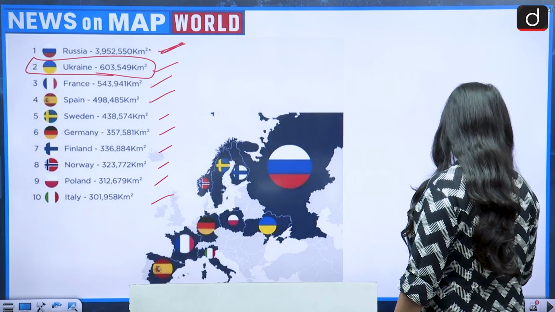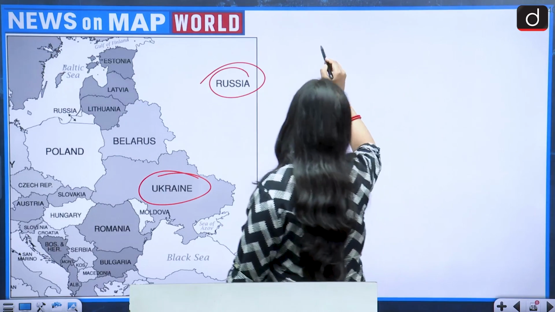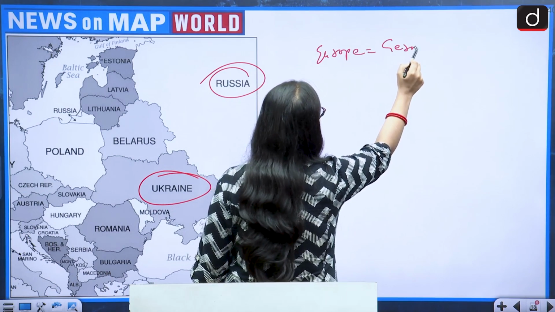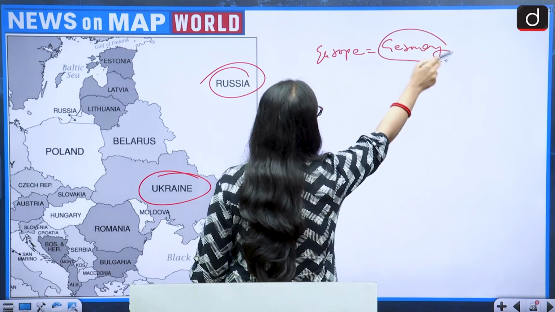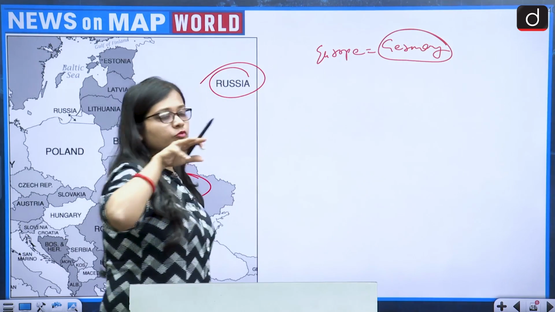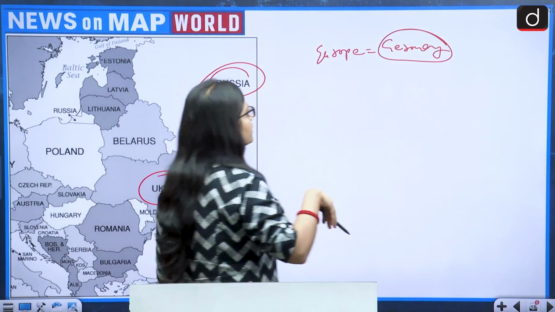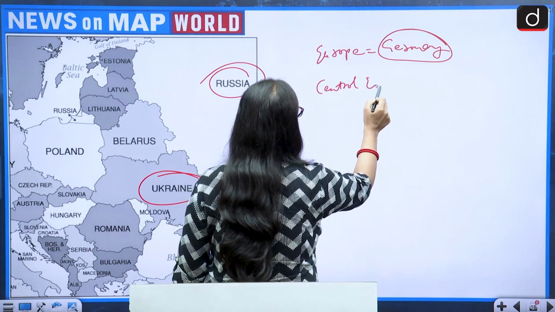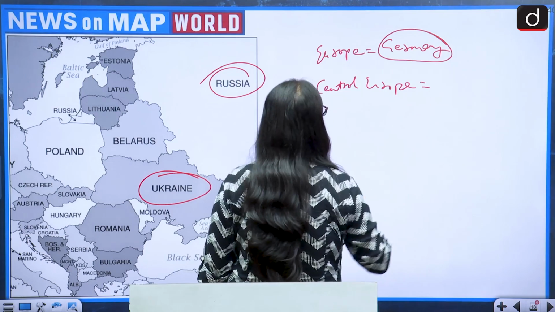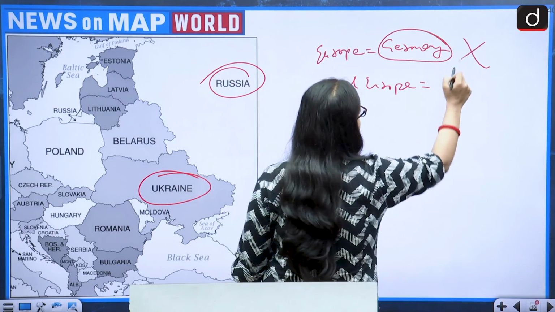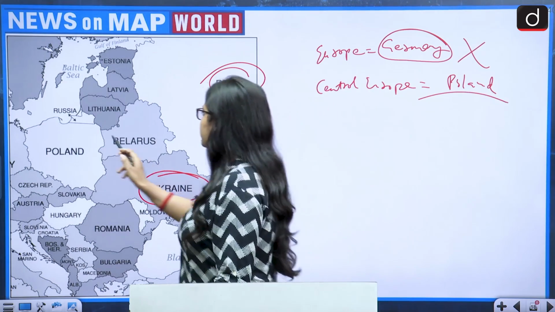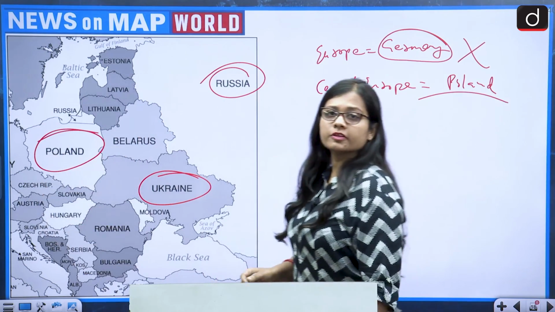And then if we talk about the economy, when people ask you which is the biggest economy in Europe, then it is Germany. And Germany is also one of the biggest economies of the world. But if the question was asking about Central Europe, then the biggest economy of Central Europe is not Germany, it is Poland.